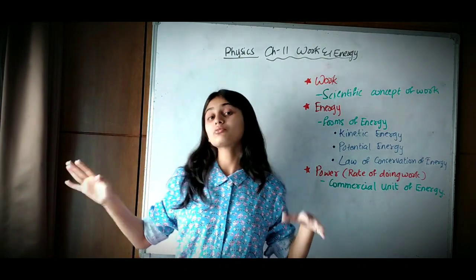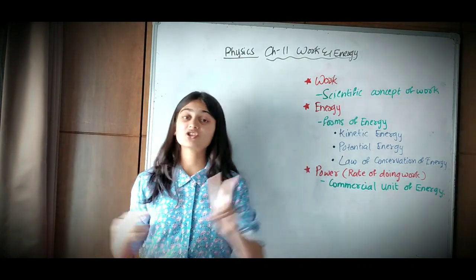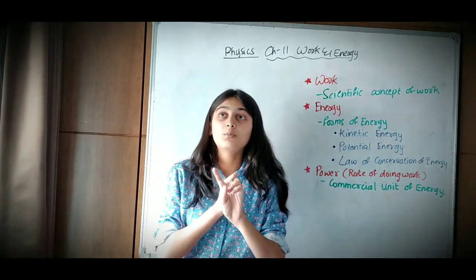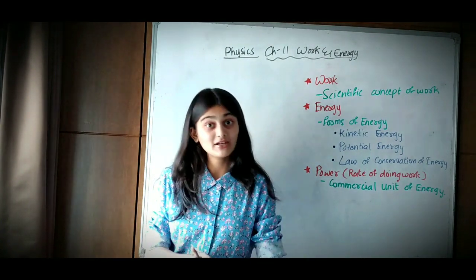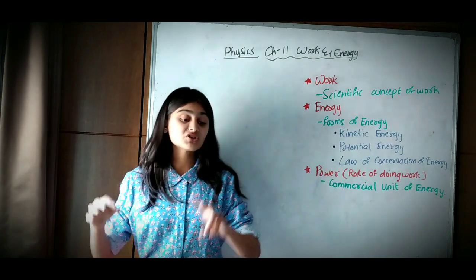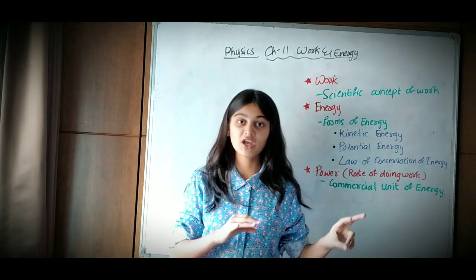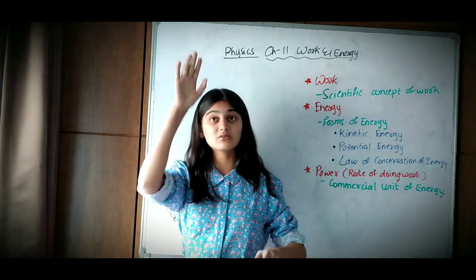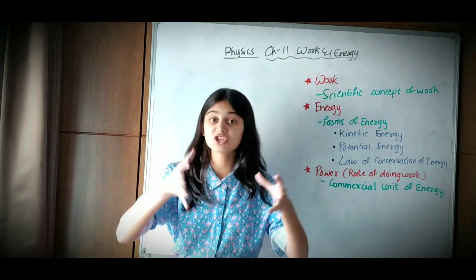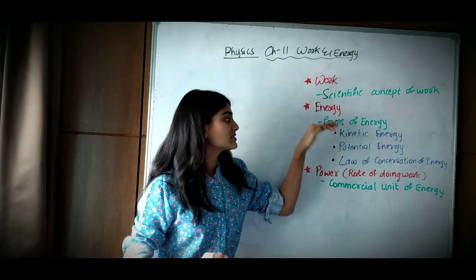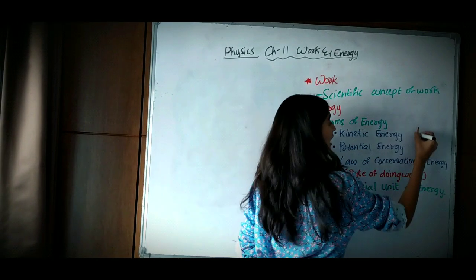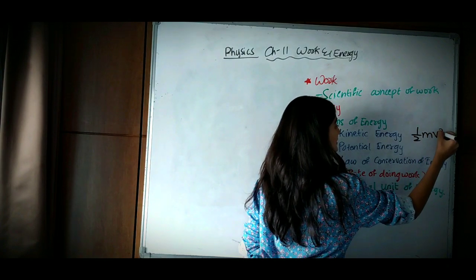Now there are forms of energy. There are two forms of energy: kinetic energy and potential energy. Kinetic energy is the energy due to the motion of the object, and potential energy is the energy due to the height, that is the position, of the object. Kinetic energy has its formula as half mv square.